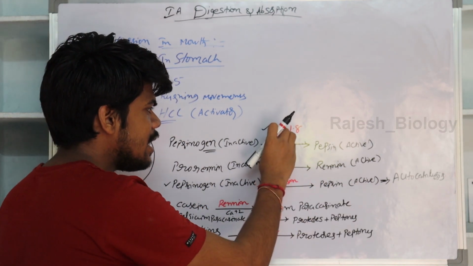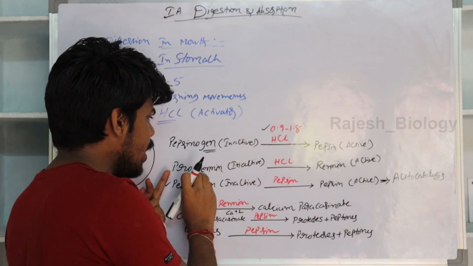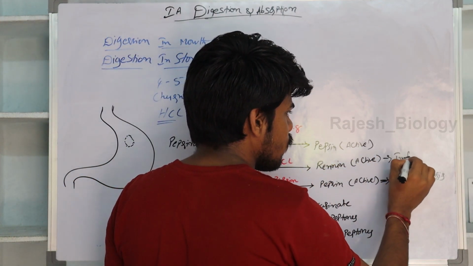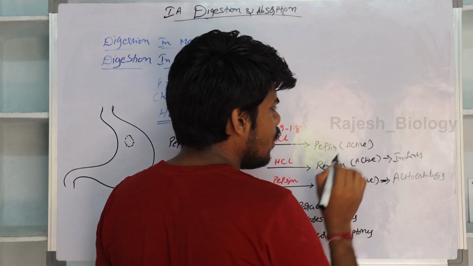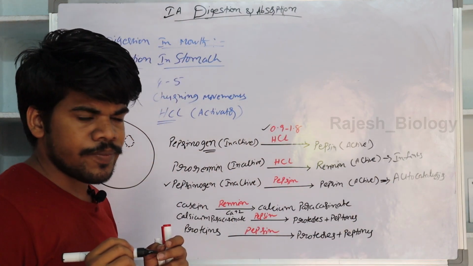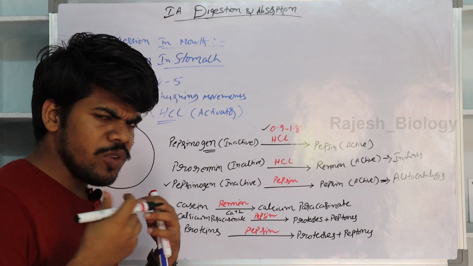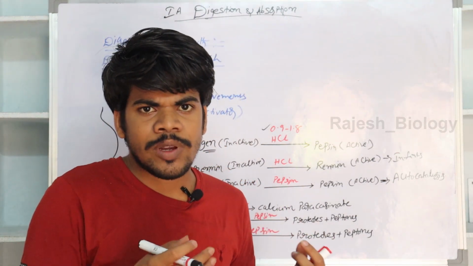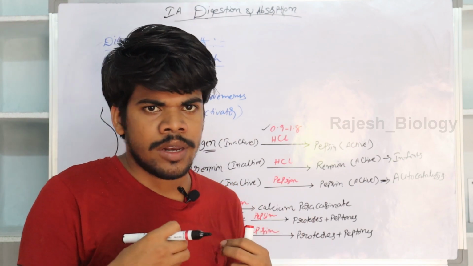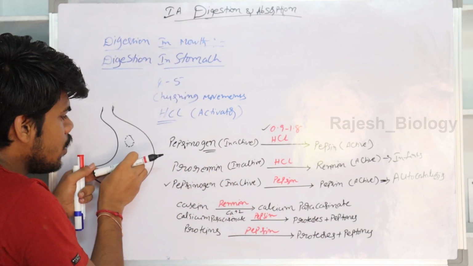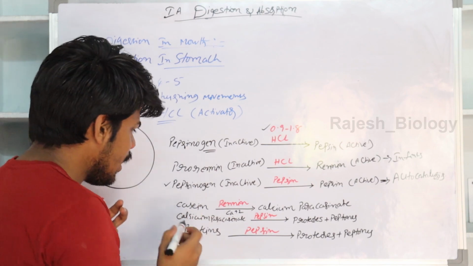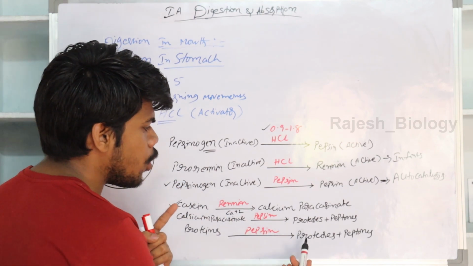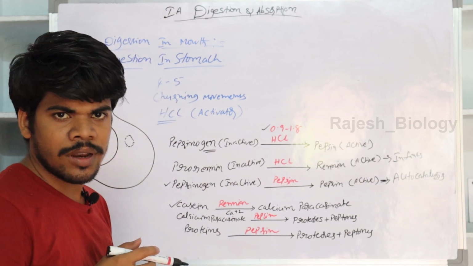And the HCl also converts prorenin into renin in infants only. There is no renin in adults. If we are a very small child, or infants, we take some milk from our mother. That milk reaches the stomach, and milk has a protein known as casein. That casein must be converted into proteases and peptones. Clear?